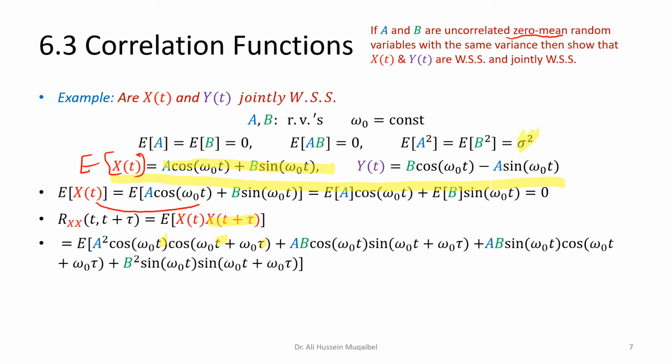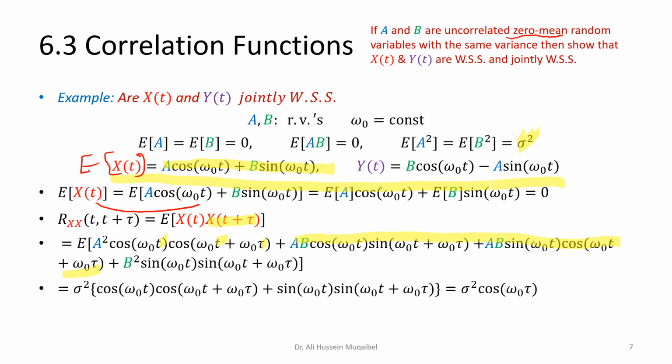They look very simple because we know the expected value of a squared and b squared, and we know that a times b would give you 0. So all these cross expressions cancel out, and we get the remaining a squared and b squared. But the expected value of a squared and b squared is the same. It's the variance. So we got this expression. Cosine times cosine plus sine times sine would be cosine.